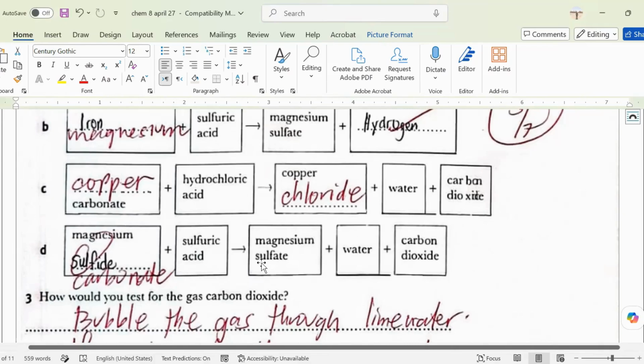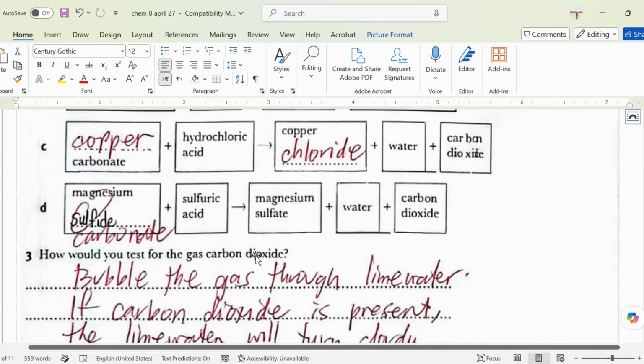And the magnesium sulfate is a type of salt. So again, it's easy. The answer is carbonate. It's not the sulfide, because the sulfate here is from the sulfuric acid. The magnesium is the metal coming from the carbonate, and the carbonate is the origin, because the product is carbon dioxide.